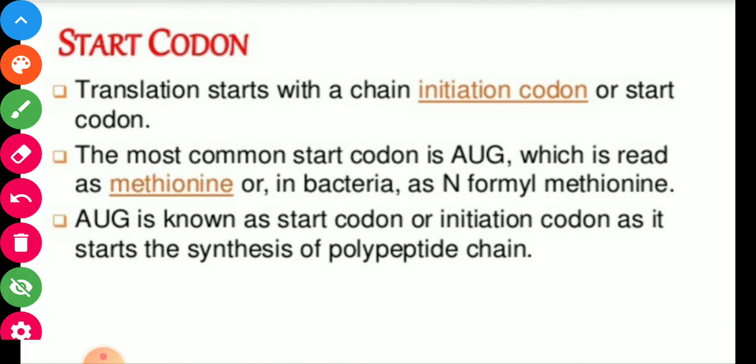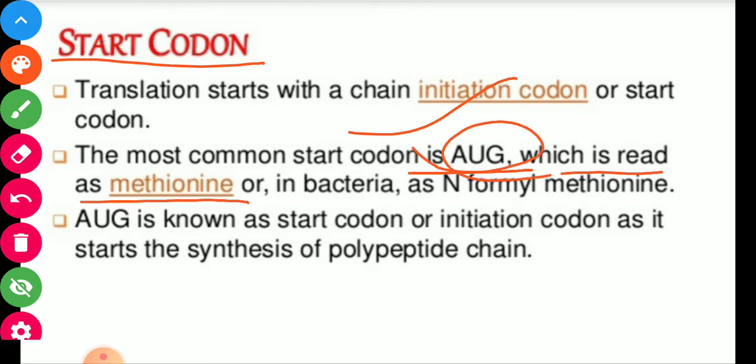Here, start codon. So there are codons to start or stop the process of protein synthesis. The start codon initiates the process. The most common start codon is AUG, which is read as methionine. This codon is for amino acid methionine, and in bacteria, as N-formyl methionine.